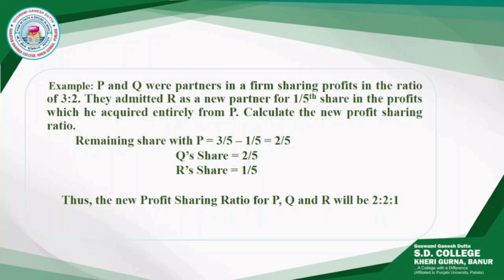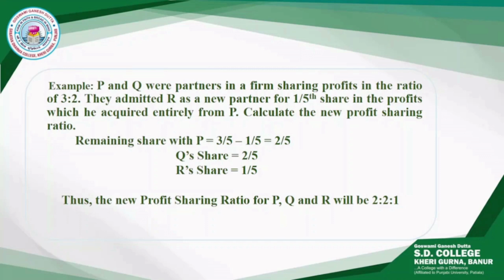Now, in this given question, P sacrifices 1/5 share in favor of R. So, the 1/5 share sacrificed by P is deducted from the original share of P, that is 3/5, and the new profit sharing ratio comes to be 2:2:1.